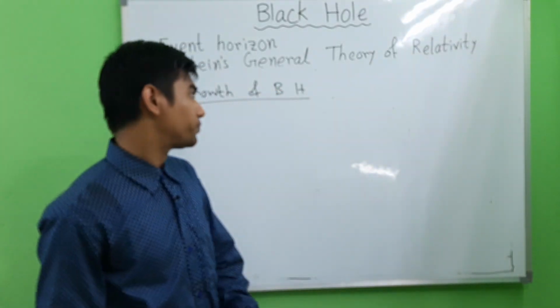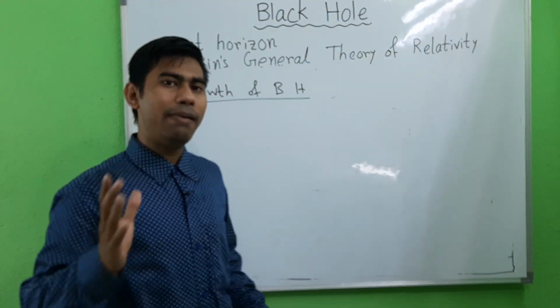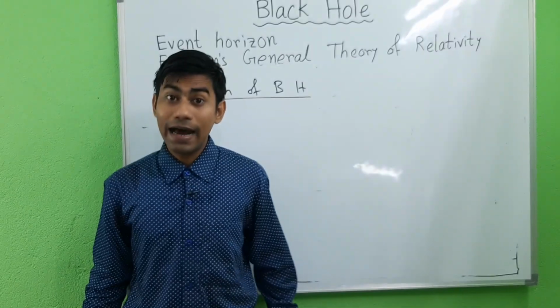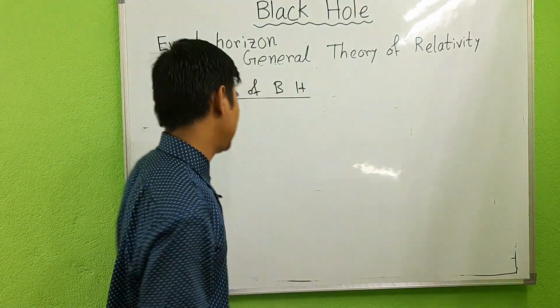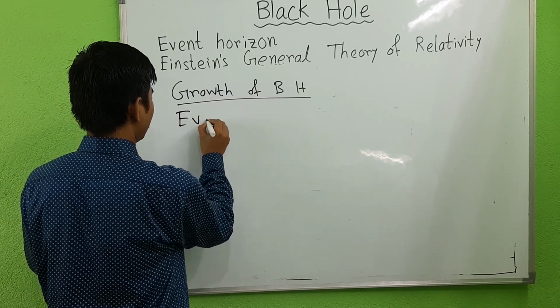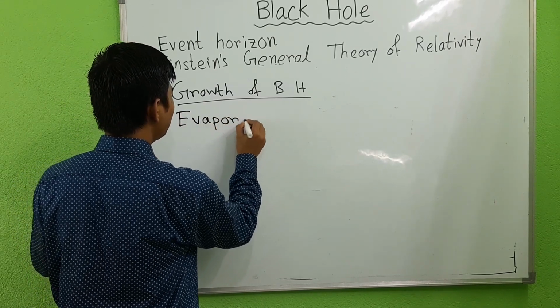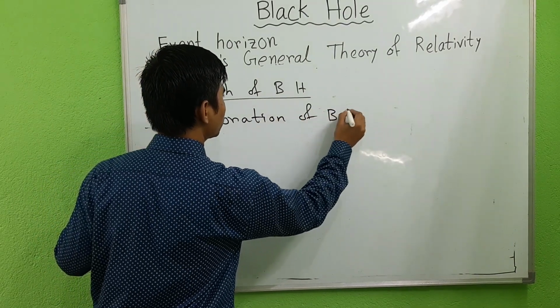Thus we discuss the growth of the black hole, and at last we discuss the evaporation of the black hole.